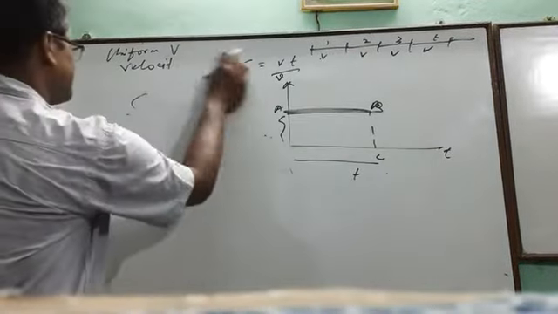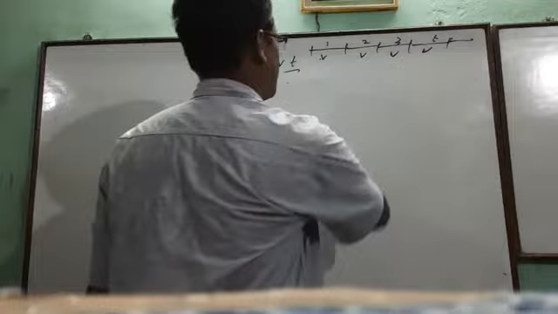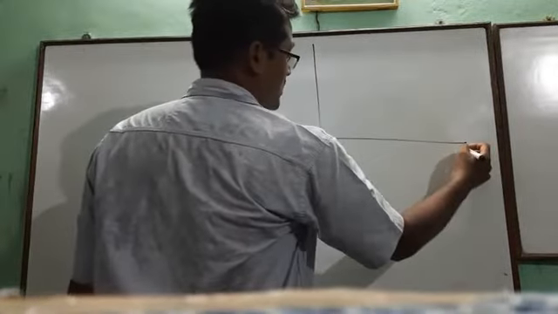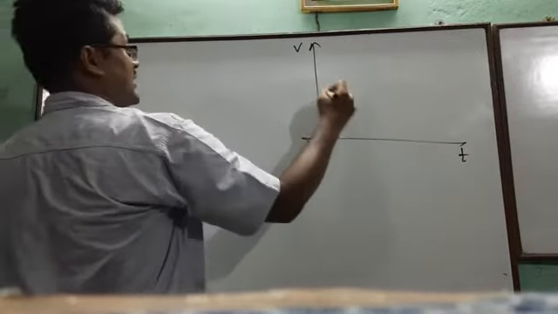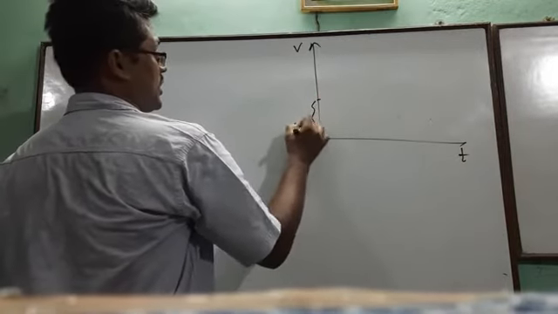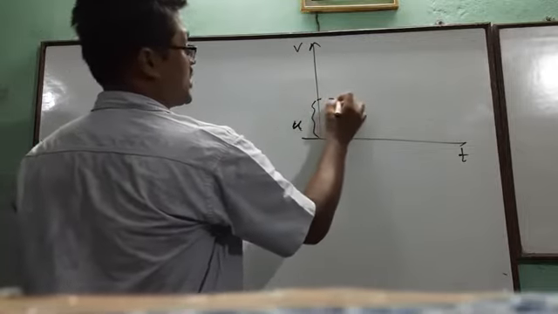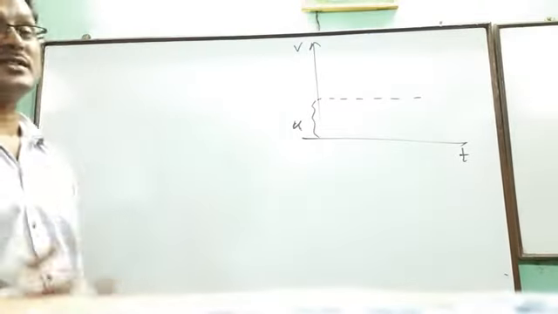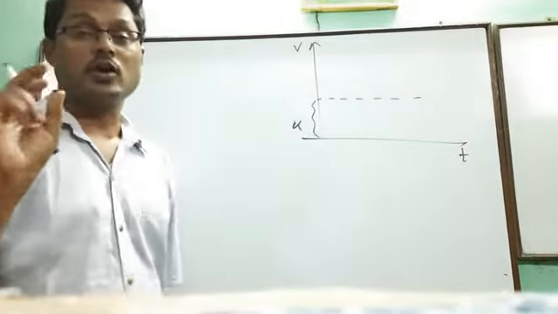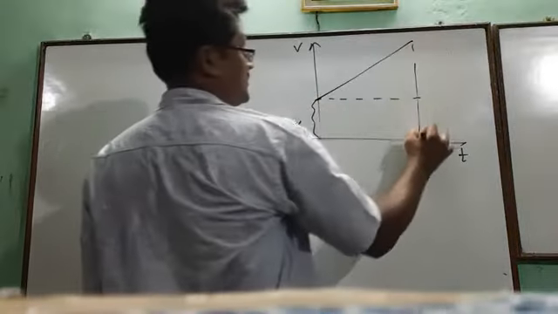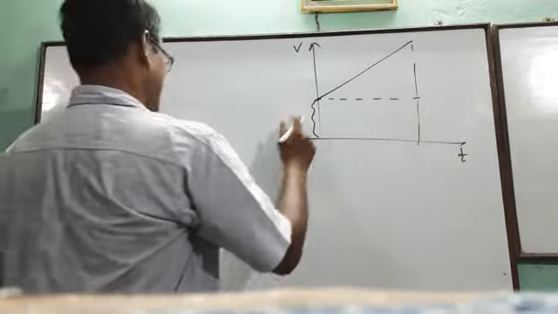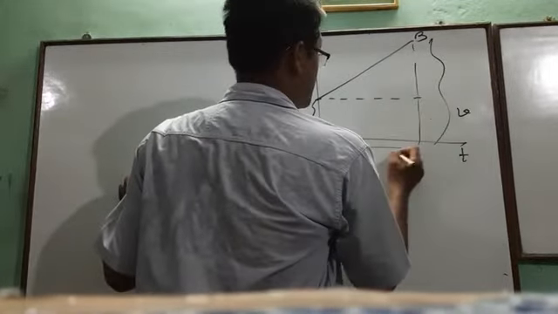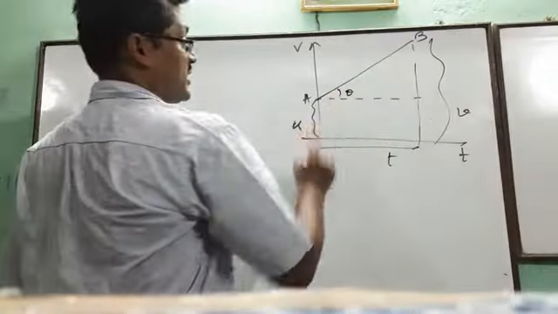Now, if acceleration is there, then what will the graph be? Let this be t and this be v. The initial velocity is u, and if the particle moves with this velocity, the graph will be constant. But acceleration means the velocity will increase, and for uniform acceleration the increment is constant. Now it will go like this. So this is the graph of velocity. This distance is v, this is t, and let this angle be theta.